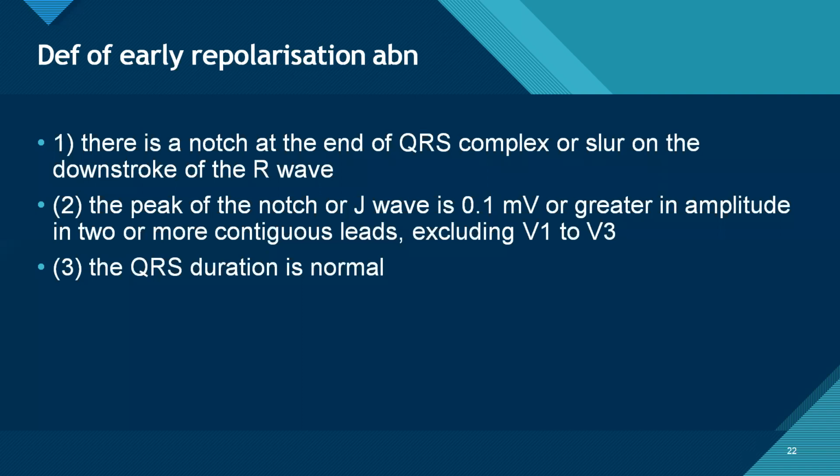If there is a notch at the end of QRS or slur on the downstroke of the R wave, the peak of the notch or J wave is 0.1 millivolts or greater in amplitude in two or more contiguous leads, excluding V1 to V3, and the QRS duration is normal. Another definition also distinguishes notch and slur: a notch is very abrupt and does not touch the baseline, whereas a slur is gradual.